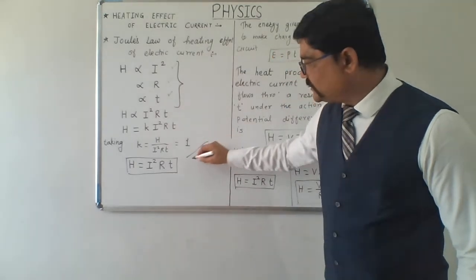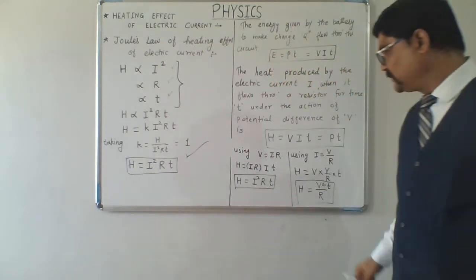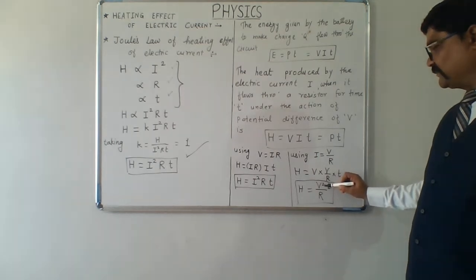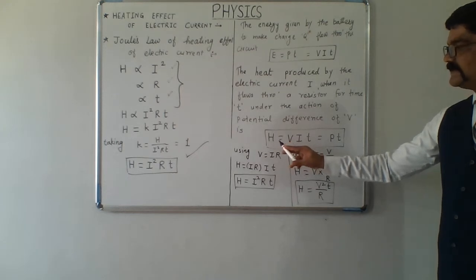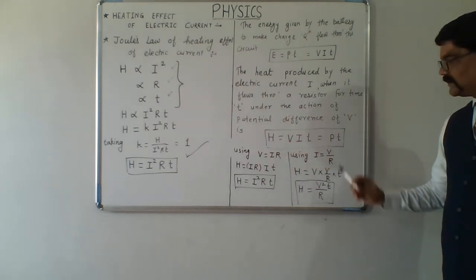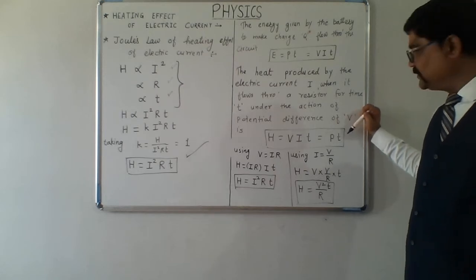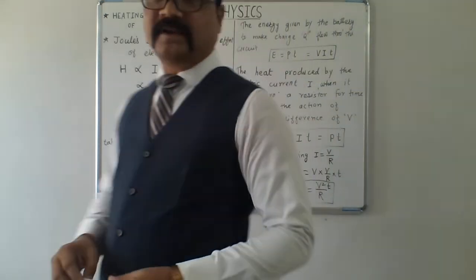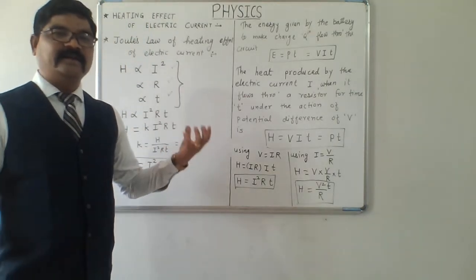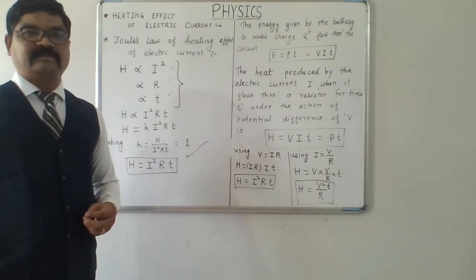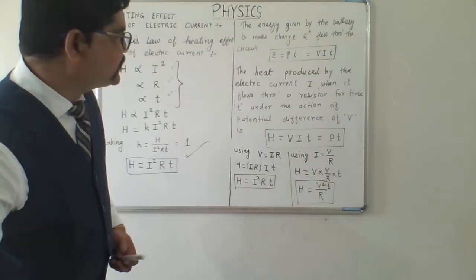I hope you have understood the equations. First equation is H equals I square R t. Second is H equals V square t by R. And the third one is H equals V into I into t. Also H equals P into t, electric power into time t. So these are the 4 equations that we can use depending upon the quantities given in the numericals for us. Let us take some examples based on the same.